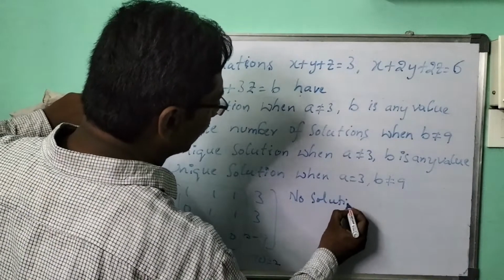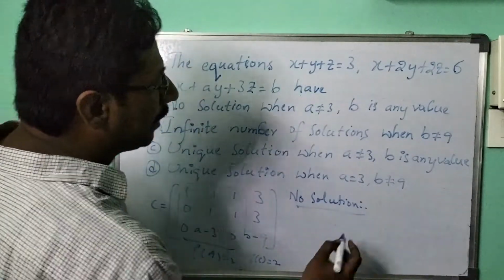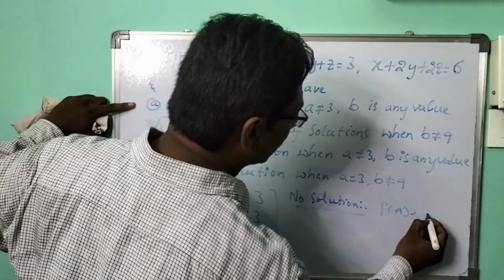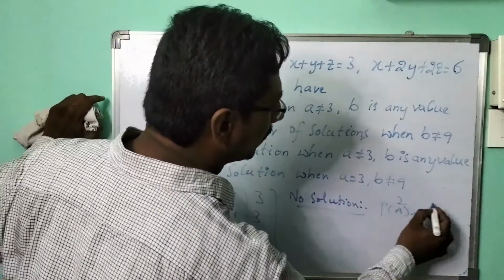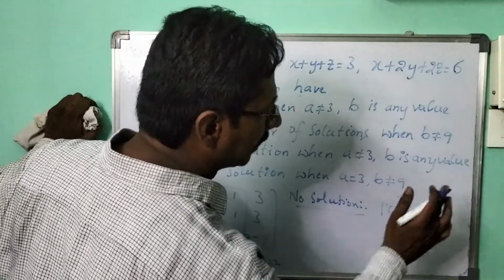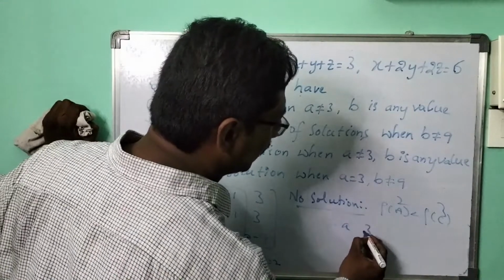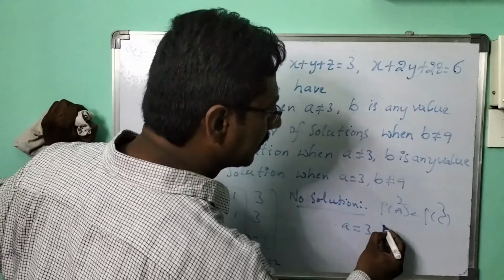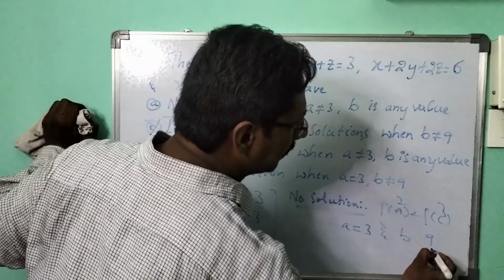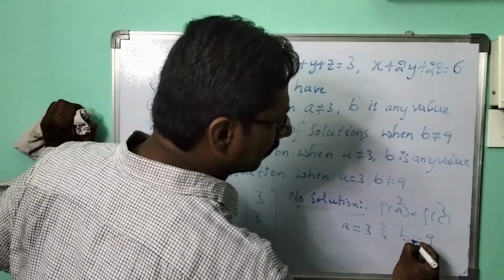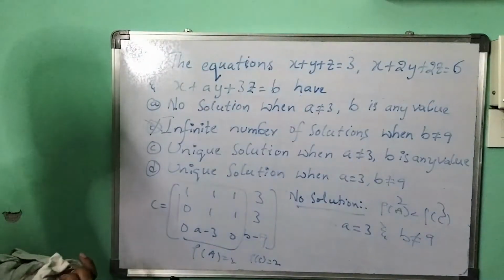For no solution, what is the condition, children? Rank of A will be less than rank of C. Means 2, 3. 2 means equal to, 3 means not equal to. Means A equal to 3, and for B not equal to 9. If it is 3, then it is not equal to. See how simple it is.